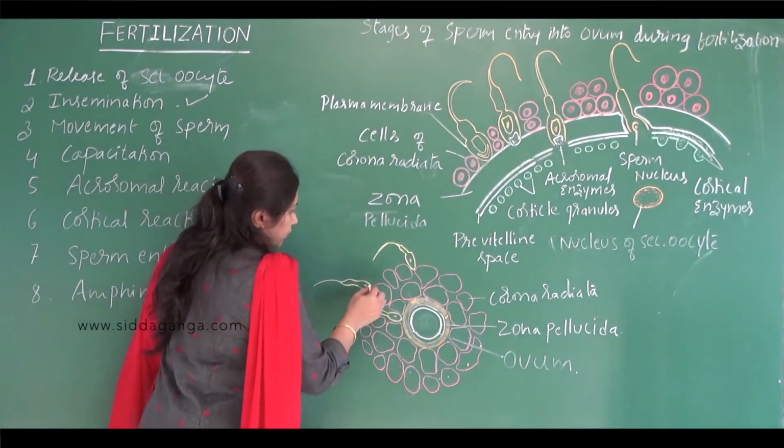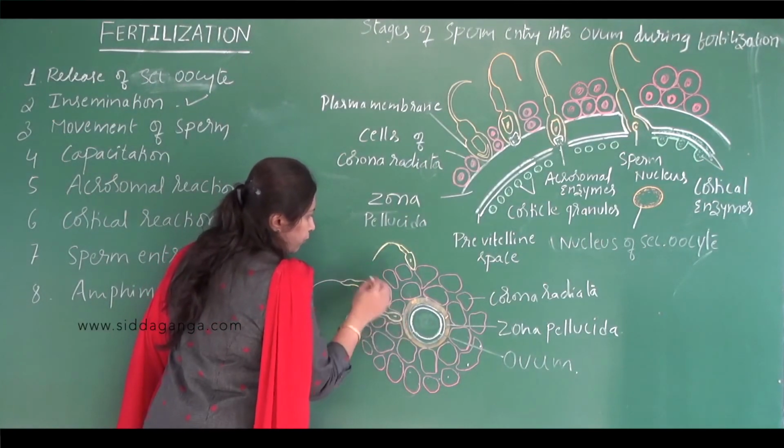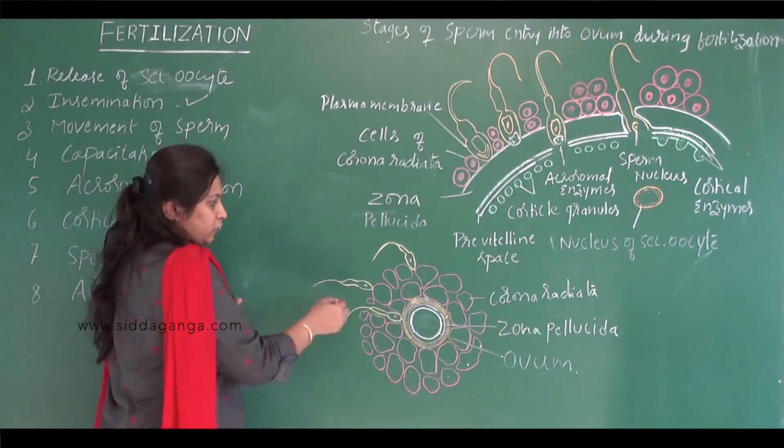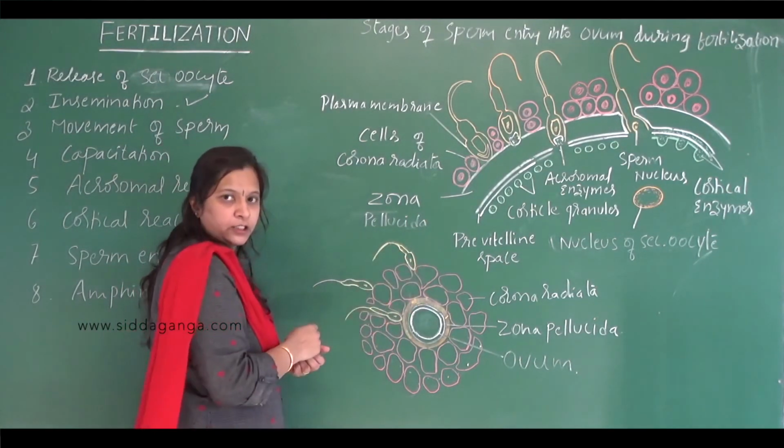Now the acrosomal cap, that acrosome, will start releasing its hydrolytic enzymes. Those hydrolytic enzymes are collectively called sperm lysins.